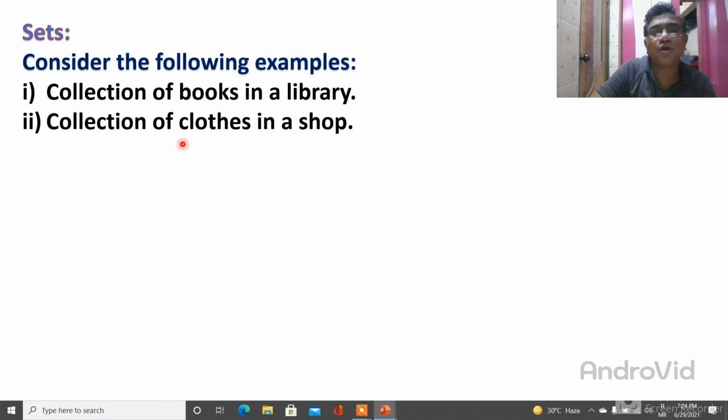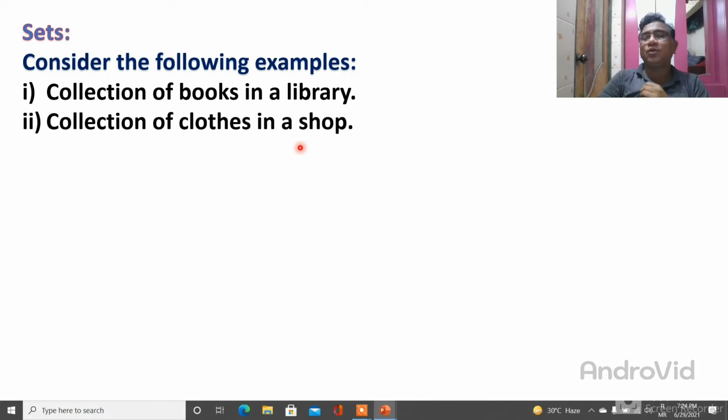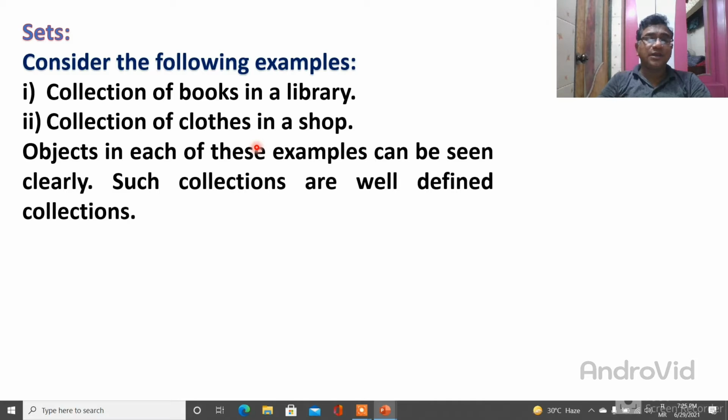Then, collection of clothes in a shop. You know very well what clothes are. So the collection of clothes in a shop: there is a shop, and in the shop there are different types of clothes, t-shirts, if for gents then t-shirts, jeans pants, whatever it may be. So many different types of collection are there. So this collection of clothes in a shop is an example.